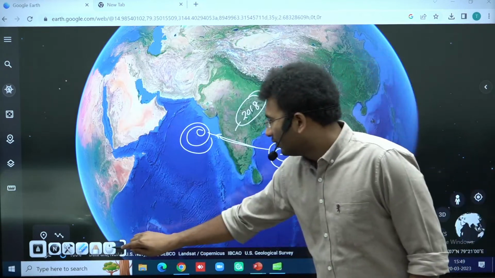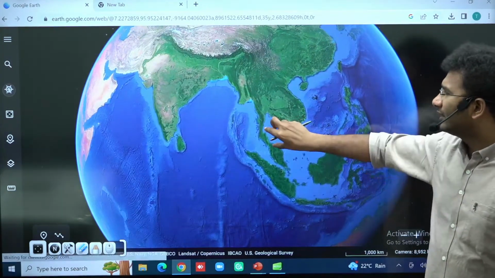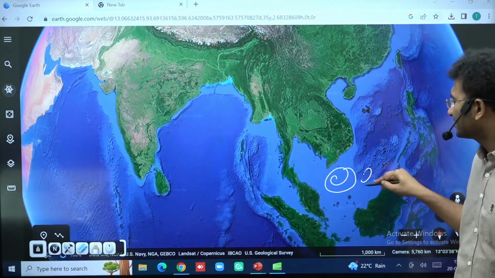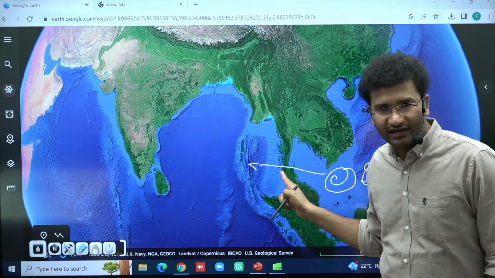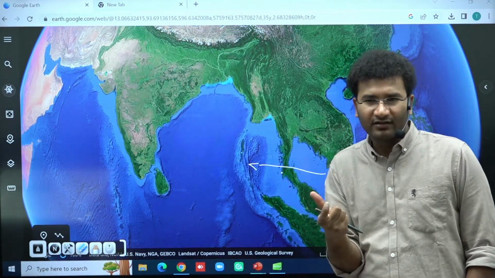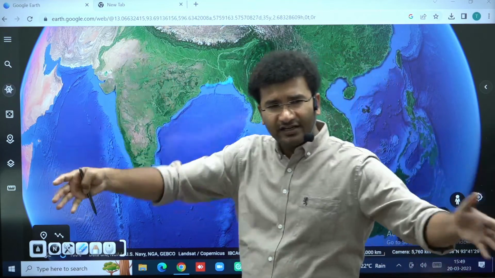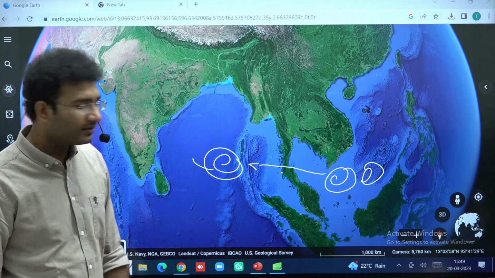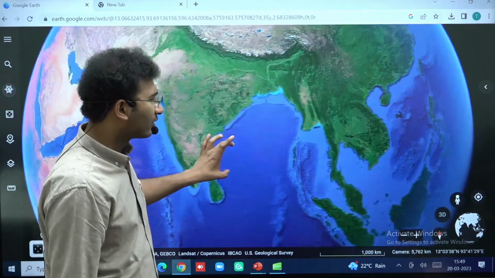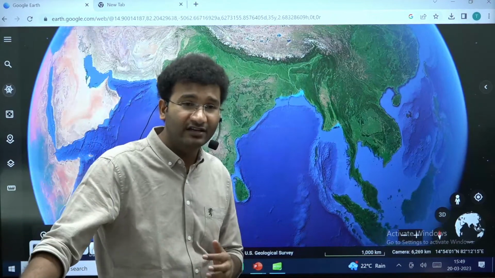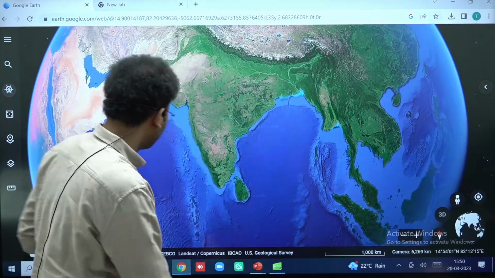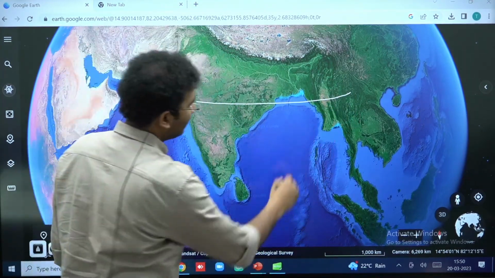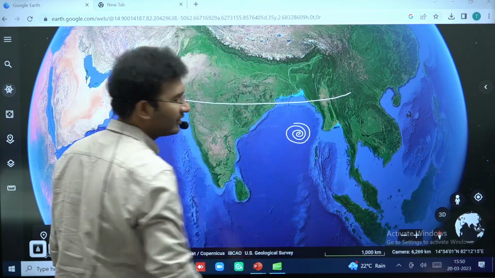Now, look, most of the cyclones that come onto India are the ones which are formed in the South China Sea. They form in the South China Sea, they cross the isthmus of Kra, because it is a very small landfall area, and easily the system will get intensified again, and they come to the Bay of Bengal and they again intensify. Now imagine that there is a cyclone which is present at 20 degrees latitude. Okay? Our 20 degrees latitude will be somewhere here. This is your Tropic of Cancer, right? Imagine that there is a cyclonic system which has formed here.